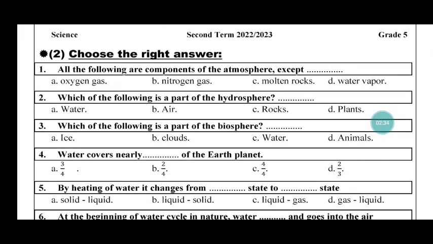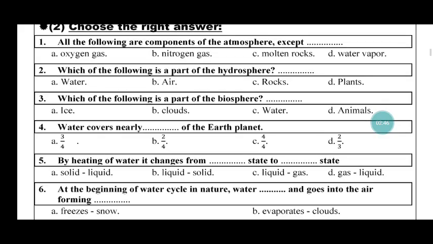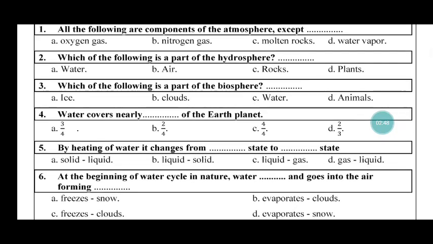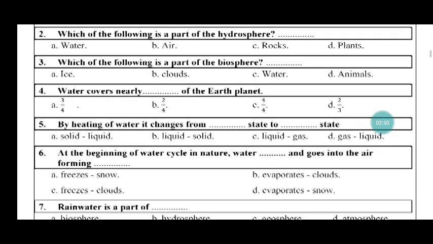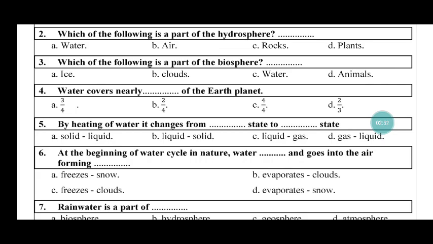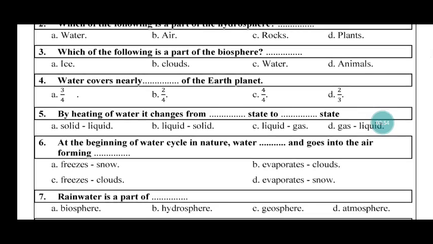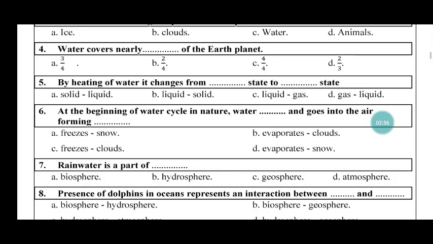Okay, and now the second question. All of the following are components of the atmosphere except molten rocks. 2. Which of the following is a part of the hydrosphere? Water. 3. Which of the following is a part of biosphere? Animals, yes. 4. Water covers nearly